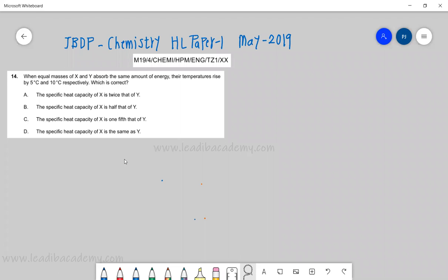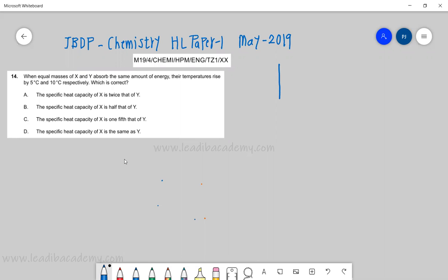Okay, let's look into question number 14. When equal masses of X and Y absorb the same amount of energy, the temperature rises by 5 degrees and 10 degrees respectively. Which is correct? Let's understand, very simple. What has been given to us?